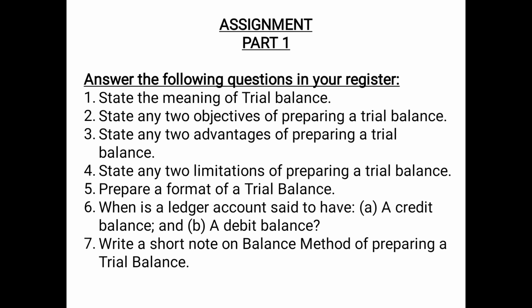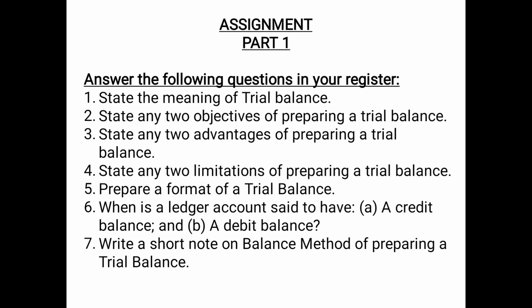This is the assignment. Based on this part, you have to answer the following questions in your register. Question number 1, you have to state the meaning of a trial balance. So what is a trial balance? Trial balance is a summary of ledger balances. State any two objectives of preparing a trial balance. Trial balance is prepared to check the arithmetical accuracy. Then trial balance helps in the preparation of final accounts.